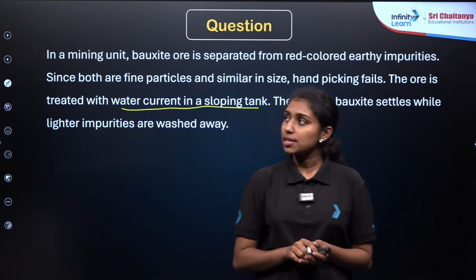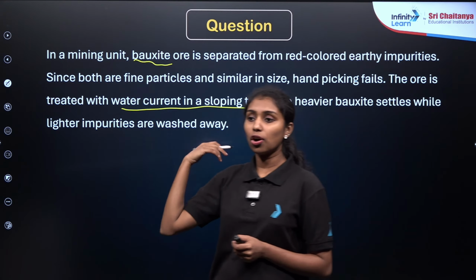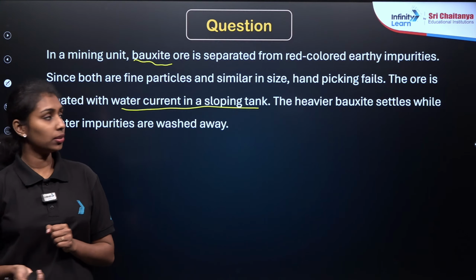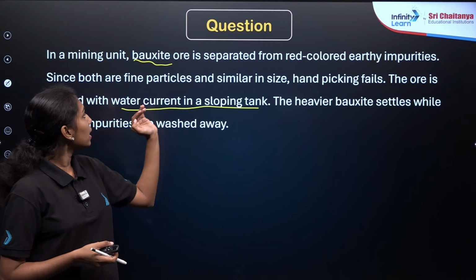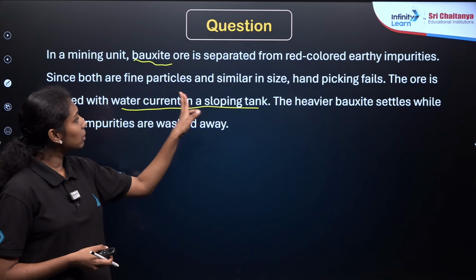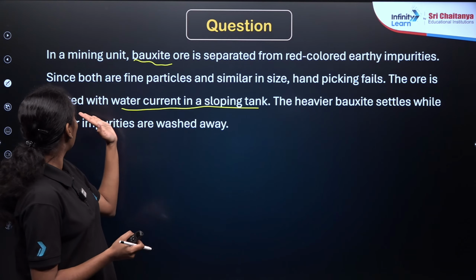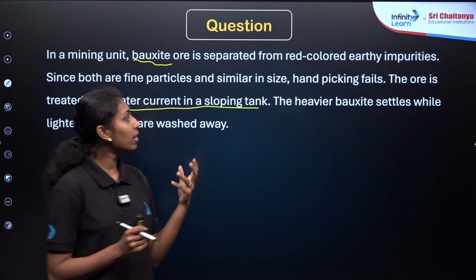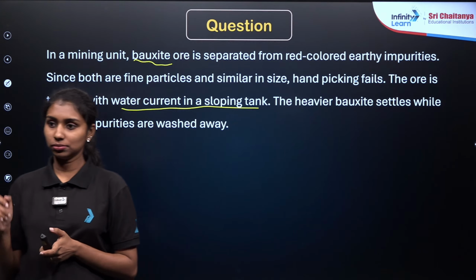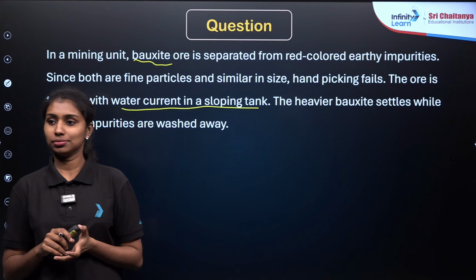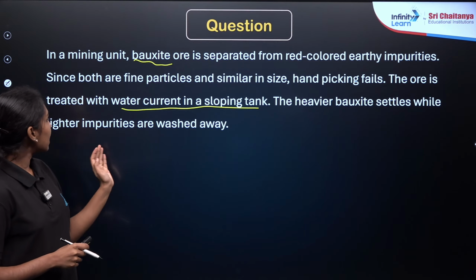Read the paragraph carefully. It is asking about the extraction of aluminium, right? Aluminium from the bauxite. As we already know, bauxite is the ore of aluminium, right? We need to separate the red colored earthy impurities from the bauxite ore, but the ore as well as the impurities are similar in size and color, right? So we can't use the hand picking method, right? So the ore is treated with a water current in a sloping tank. Then what is observed there? The heavier bauxite settles while lighter impurities are washed away, right?